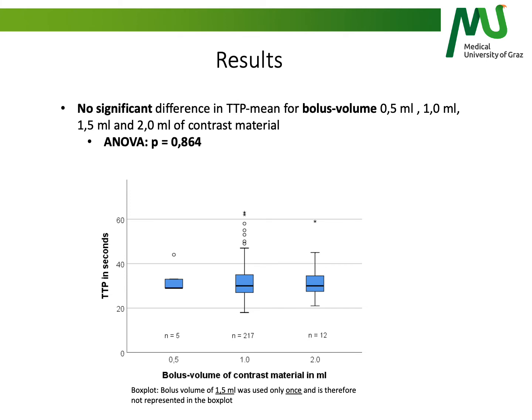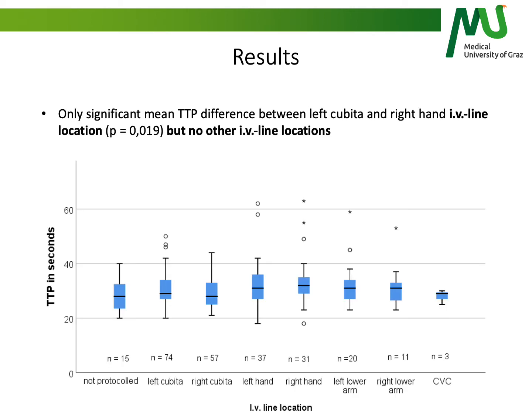The bolus volume ranged between 0.5 to 2 milliliters and showed no difference in mean TTP. The most frequently used bolus volume was 1 milliliter. Comparing the IV line location, we found no significant difference in mean TTP apart from the left cubital and the right hand.